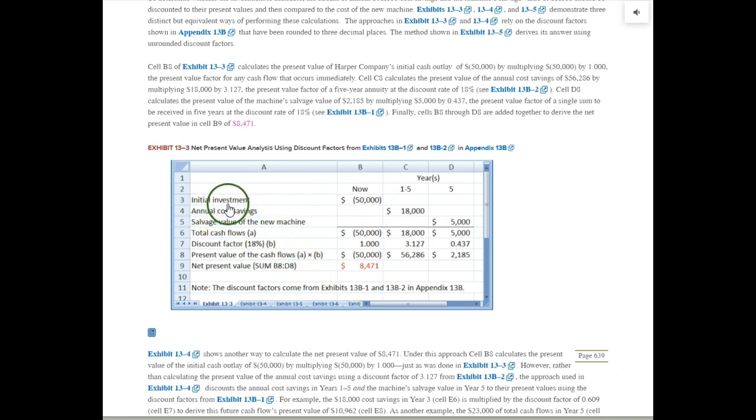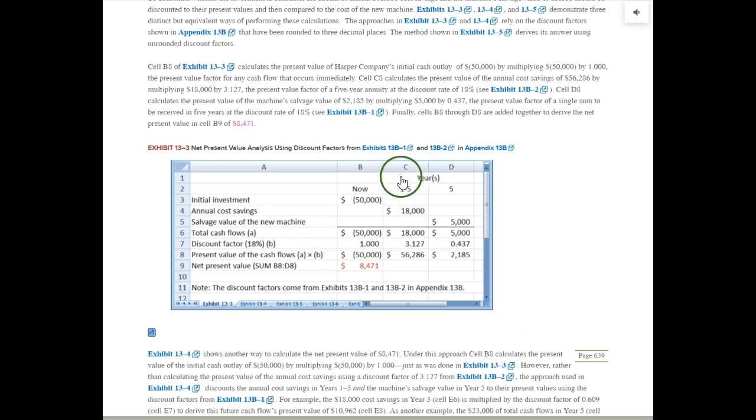Now, the initial investment means today we're paying $50,000 for the machine. So this is a cash outflow, a negative number, today. Annual cost savings. The machine will last 5 years. So for each year, 1 through 5, we are going to save $18,000, and we treat that as cash inflow.